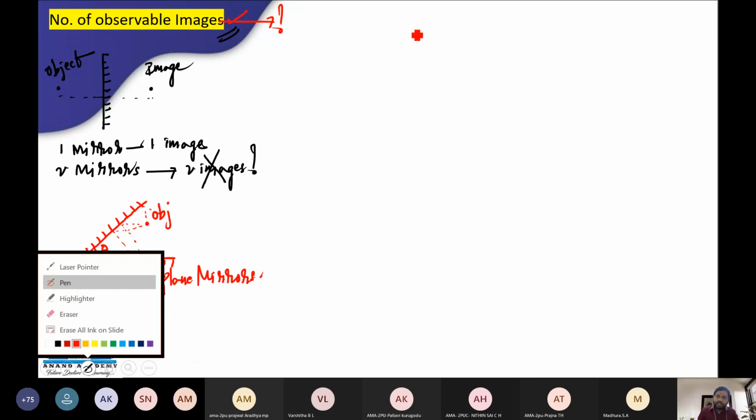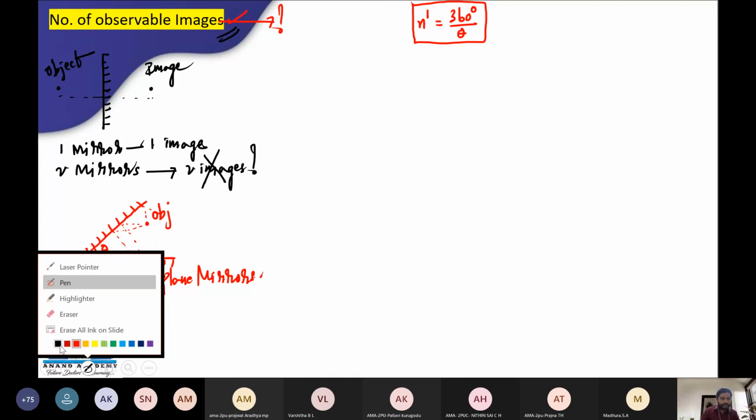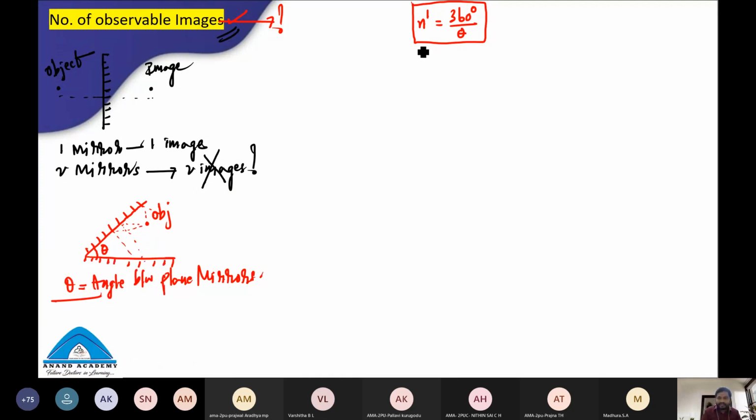First, if you want the number of images formed, you need a formula: N dash is equal to 360 by theta. Observe carefully, students. This is a simple analysis that will make you stronger in the concept of the number of images formed between two plane mirrors when you keep an object.